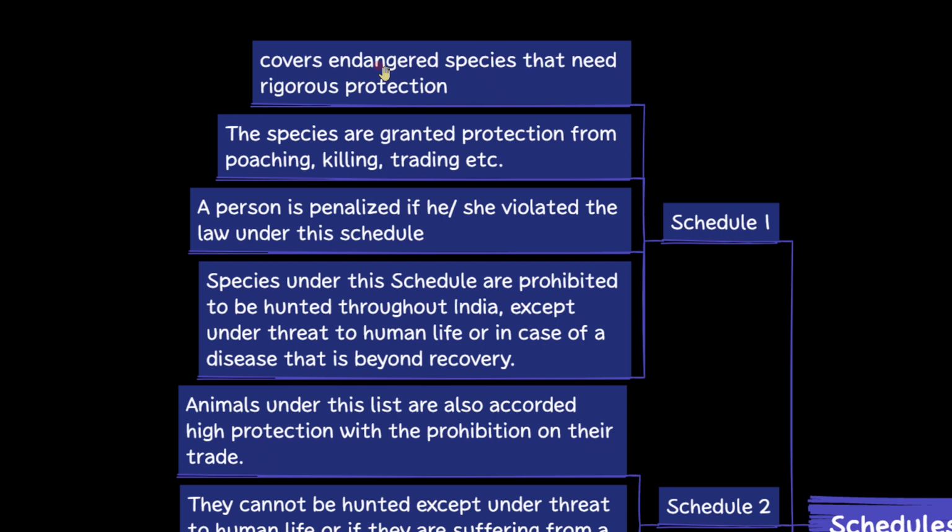The species are granted protection from poaching, killing, trading, etc. The person is penalized if he violates the law under this schedule. Species under this schedule are prohibited to be hunted throughout India except under the threat to human life in case of any disease. ఇందాక మనం సైలెంట్ ఫీచర్స్లో చదువుకున్నట్టుగానే. సో షెడ్యూల్ 1లో ఎండేంజర్డ్ స్పీషీస్.